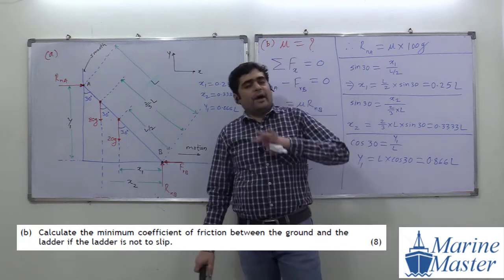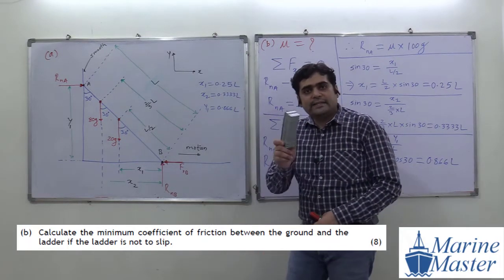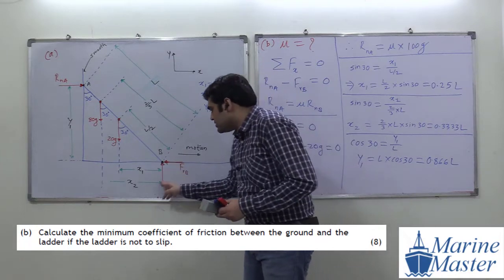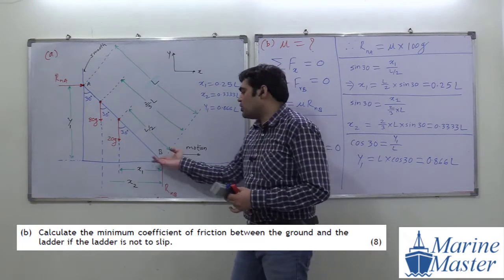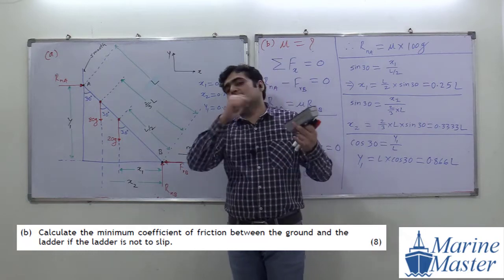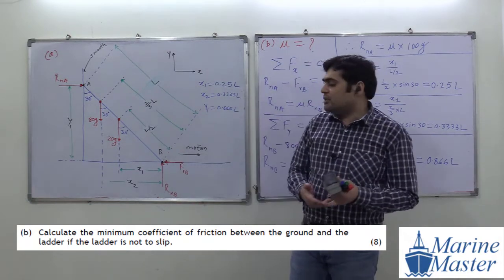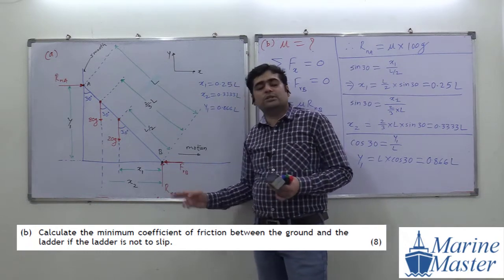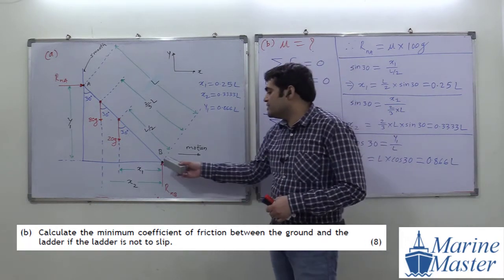B point. And why are we considering B point, guys? What is the reason behind B point? Because if we consider B point, what will happen? These two forces will not come into calculation because they are already passing through the B point. And if they are passing through the point, then the perpendicular distance of these two forces with respect to B is what? 0. So the moment due to these two forces will be 0. So that's why we will consider B point.